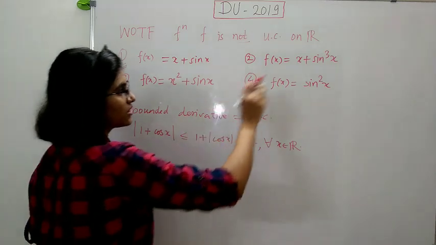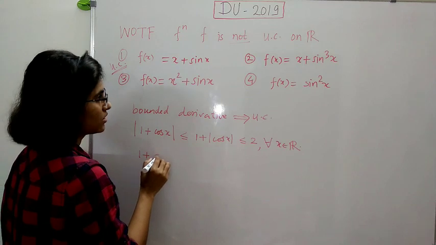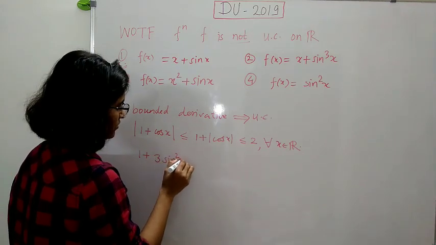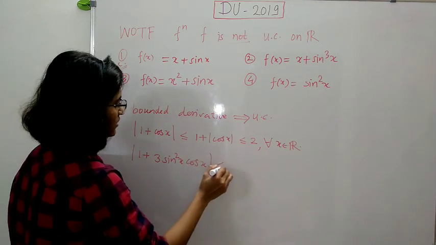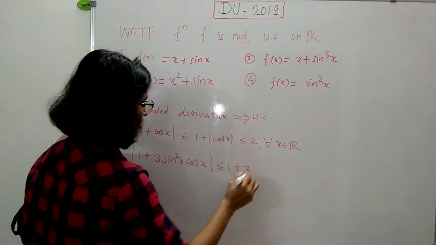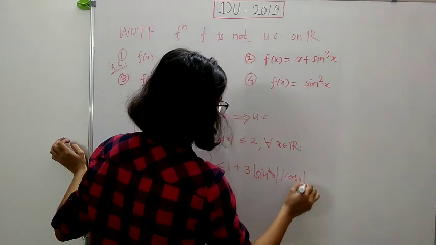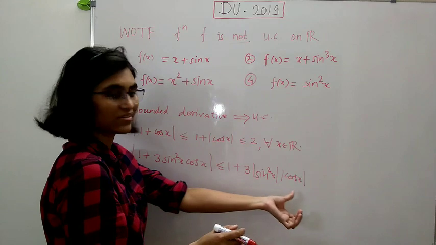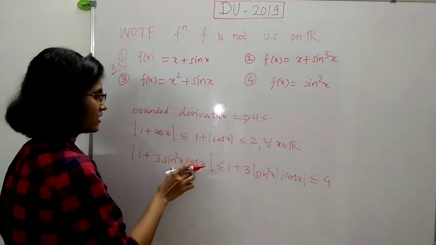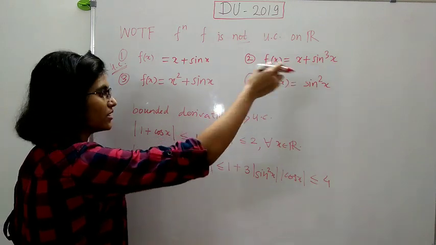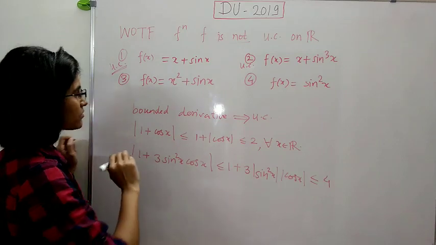Now similarly take the derivative of this. So what is the derivative? This is just 1 plus 3 sin square x times cos x, right? Take the modulus. This is less equal 1 plus 3 times mod of sin square x mod of cos x, and this is less equal 1, this is less equal 1, so this is just less equal 4, and hence the derivative of this function is bounded, and therefore this function is uniformly continuous, right?